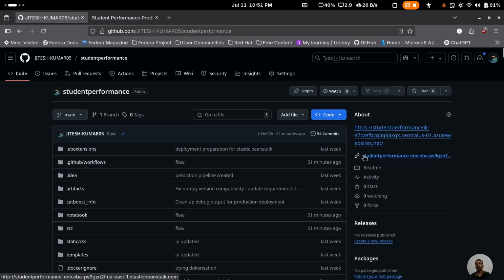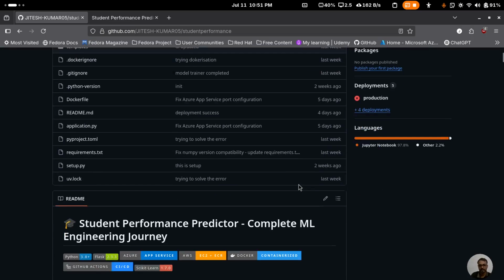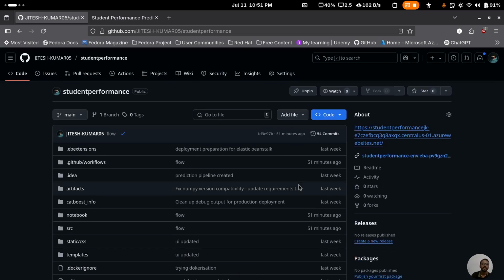And you will find, as I said, we have tried two deployments, AWS and Azure. You will find links for both of them, and you can access them. And one more thing I wanted to mention is, we tried three deployments. One is AWS Elastic Beanstalk plus CodePipeline. Second is AWS with ECR and an EC2 instance, and third is Azure. Right now Elastic Beanstalk and CodePipeline is running, but I deleted the ECR and EC2 because it would have cost me, so that is why I deleted it.